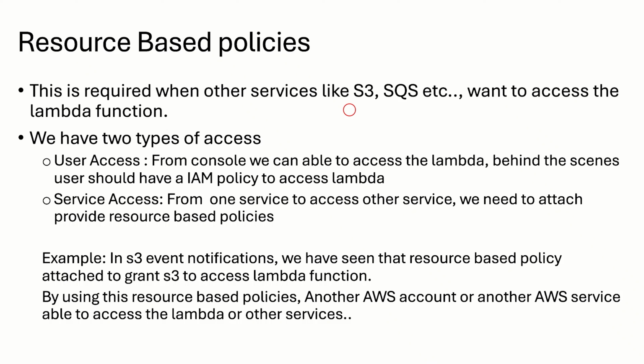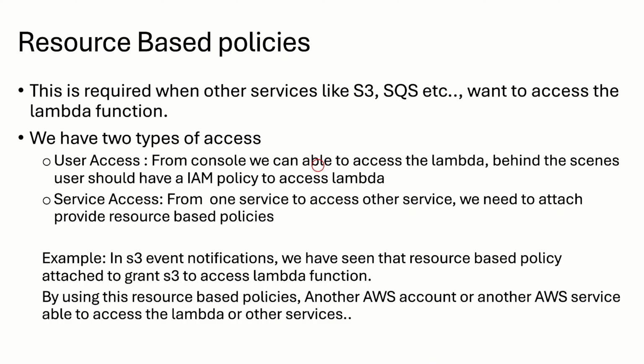With respect to access, we have two types of access. One is user access. So usually user access means from the console, if we are able to access the Lambda. For example, I can open the console itself, I can invoke the Lambda, test the Lambda, right?